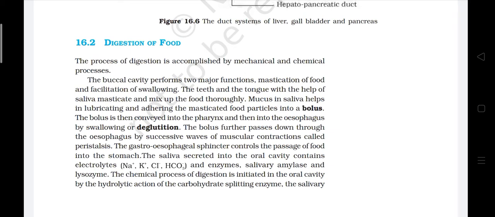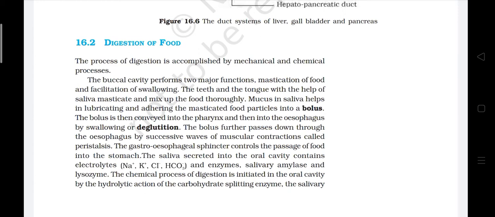The buccal cavity performs 2 major functions: mastication of food and facilitation of swallowing. The teeth and the tongue, with the help of saliva, masticate and mix up the food thoroughly. Mucus in saliva helps in lubrication and in adhering the masticated food particles into a bolus. The bolus is conveyed into the pharynx and then into the oesophagus by swallowing or deglutition.